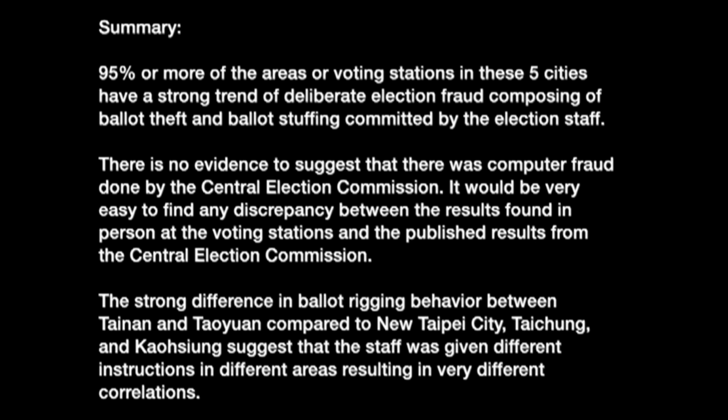It would be very easy to find any discrepancy between the results found in person at the voting stations and the published results from the Central Election Commission. The strong difference in ballot rigging behavior between Tainan and Taoyuan compared to New Taipei City, Taichung, and Kaohsiung suggests that the staff was given different instructions in different areas, resulting in very different correlations.